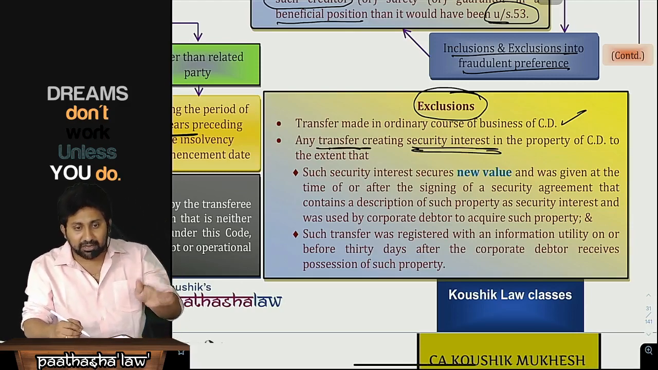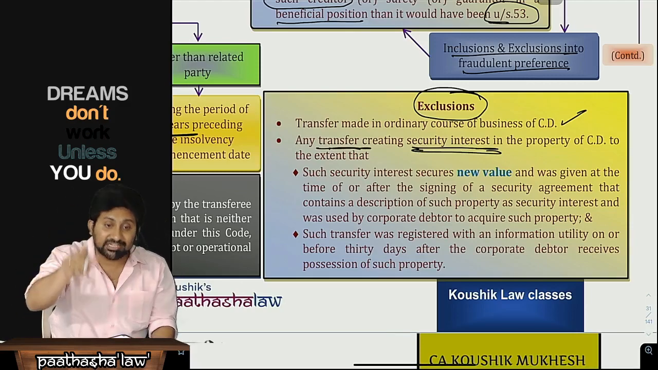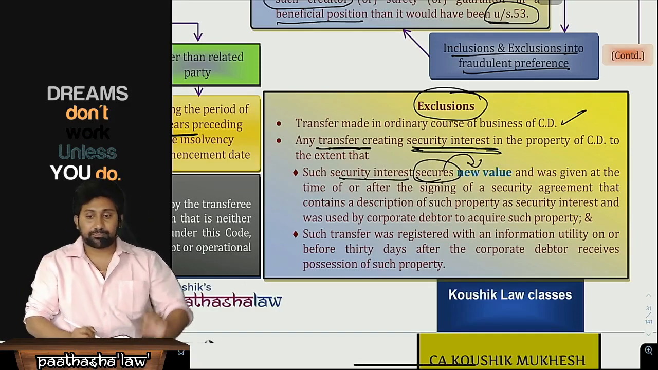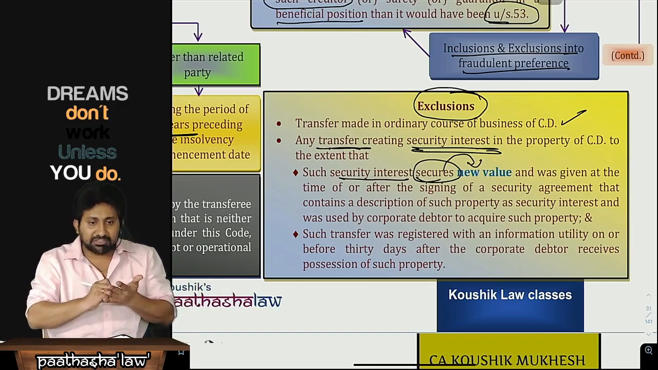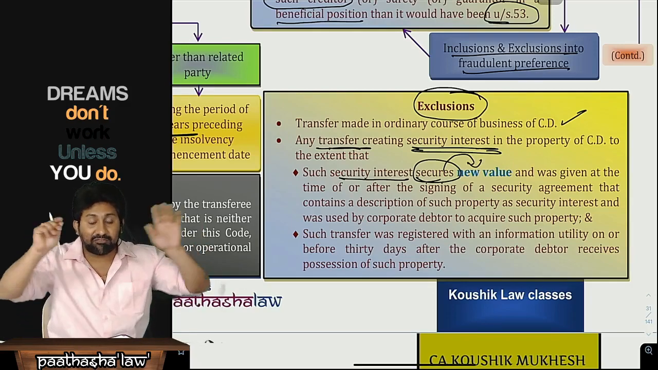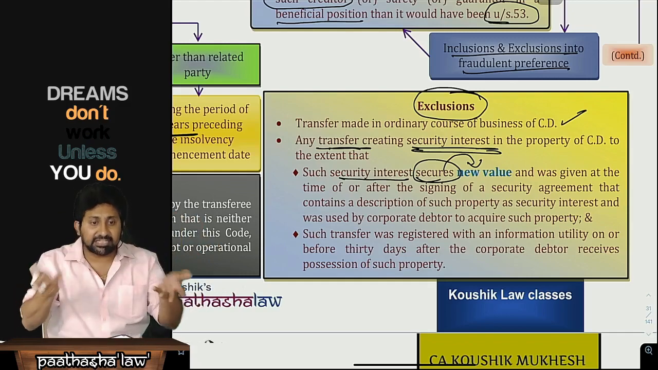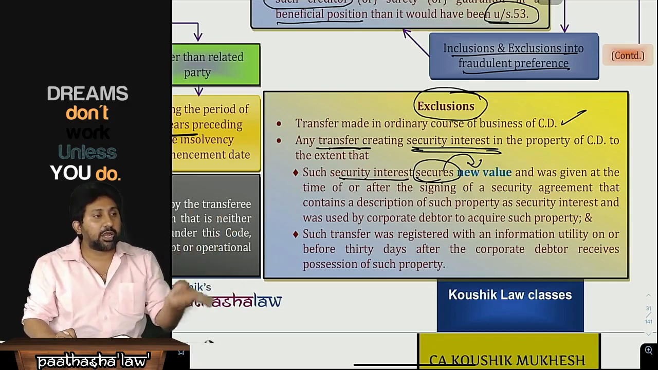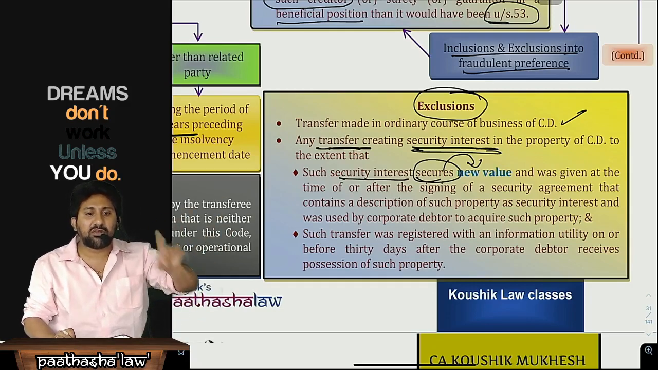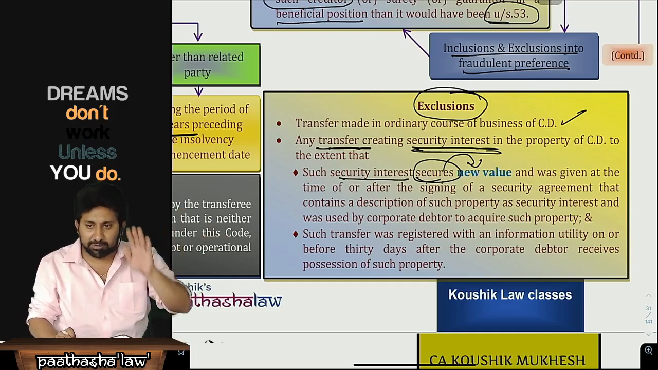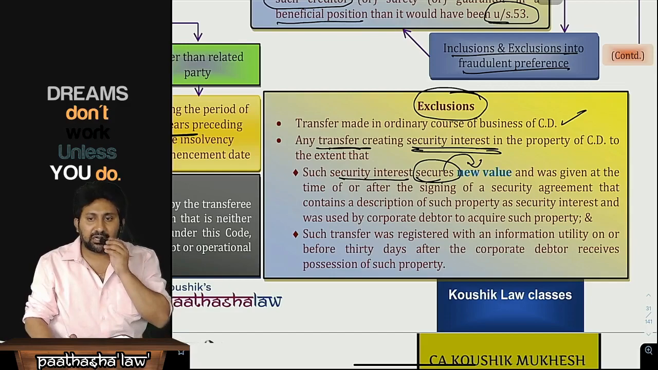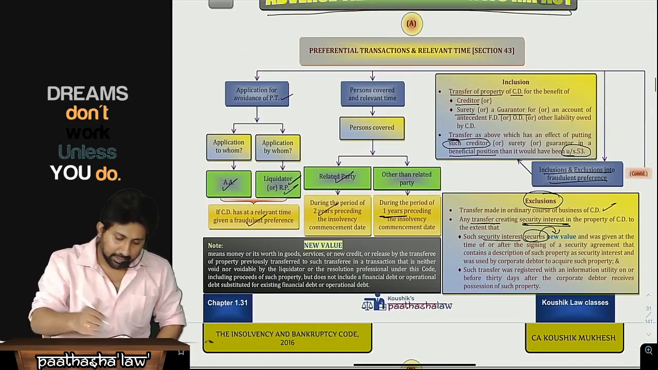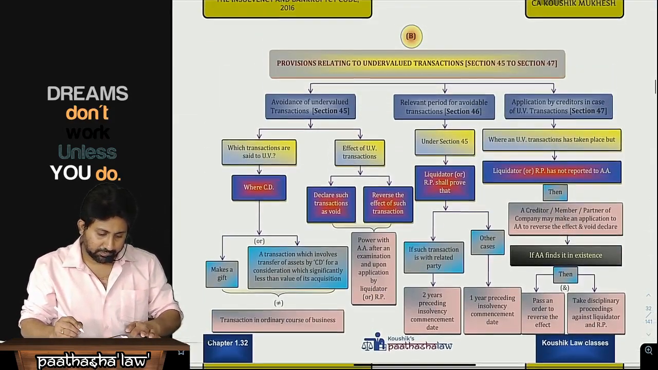This security interest transfer creates a security interest in the property of the corporate debtor. To what extent is it excluded? To the extent such a security interest secures new value. The security agreement was drafted and filed with the information utility within 30 days. That means everything is happening legally. I am not repaying the older debt with this transfer of asset. I am taking a new loan for which I am creating it. That new value, no problem, sir. It will be registered with the information utility. That amount will not be called a fraudulent preference. That's a genuine transaction only. Okay, that's all. Next issue.